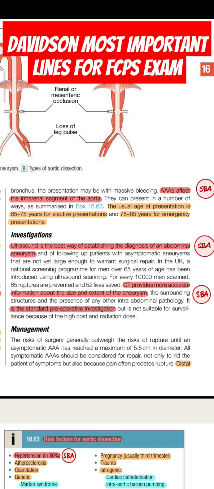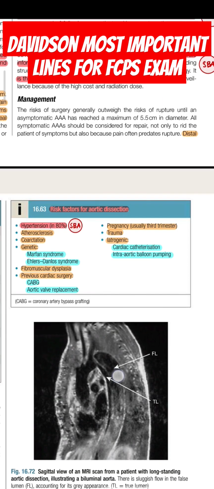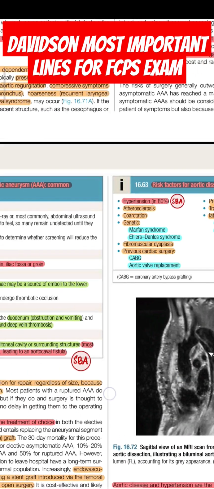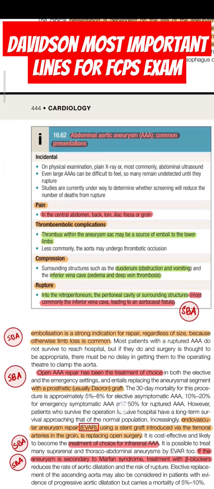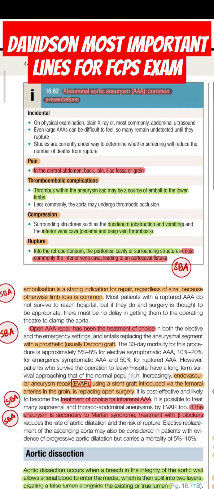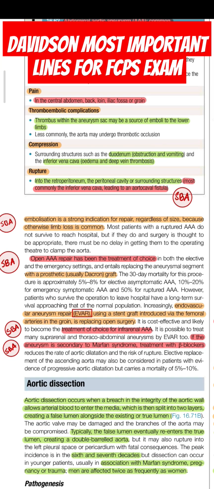Investigations. Ultrasound is the best way of establishing the diagnosis of an abdominal aneurysm. CT provides more accurate information about the size and extent of the aneurysm, and is the standard preoperative investigation. Management. Distal embolization is a strong indication for repair regardless of size because otherwise limb loss is common.